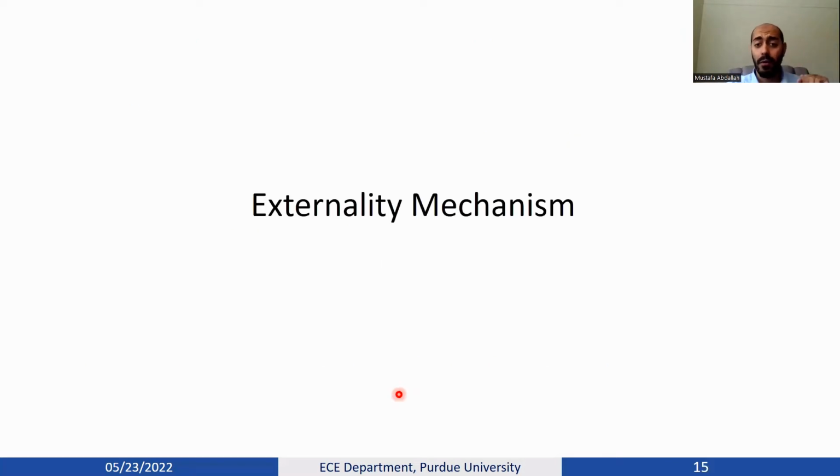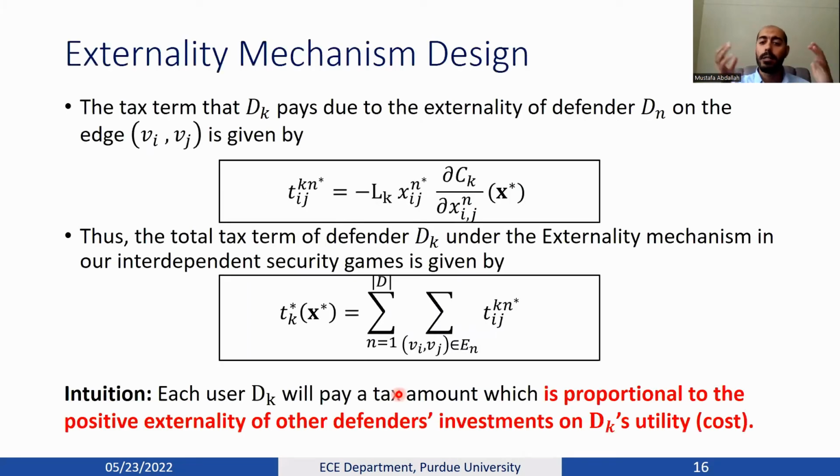So now I will focus my attention on the externality mechanism and how we adapt it to our problem. The idea of the externality mechanism is that for each edge, if one defender invests on my edge, my cost will be affected by that. So the taxes would depend on such externality, which is how much my cost as defender D_k decreased or increased depending on that investment. And therefore, the total tax would be simply the summation over all of the externalities by all defenders on my network.